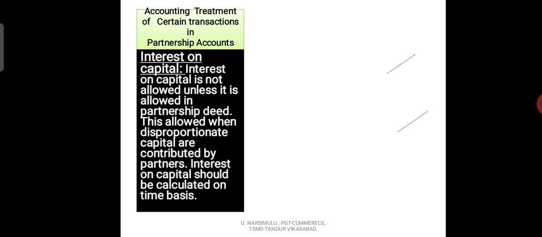That is one reason. And the second reason is interest on capital is an expenditure to the partnership firm. So both should be recorded in the books of accounts. When interest is given to the partner, that is the income to the partner.